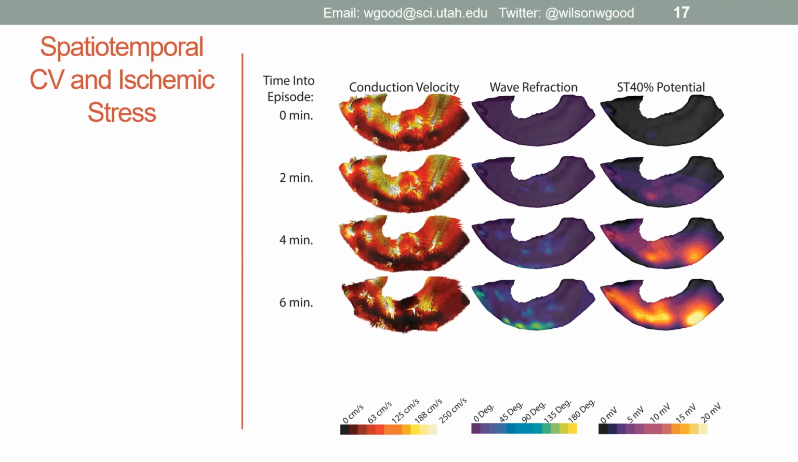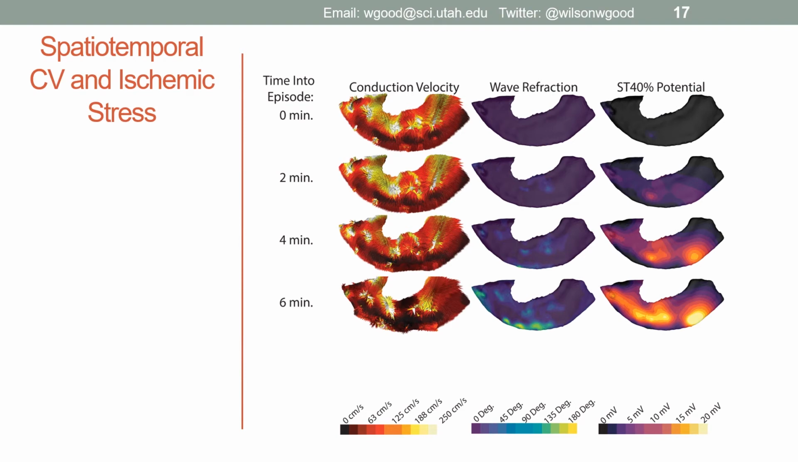6 minutes into the ischemic intervention, we are starting to observe very large changes to the propagation sequence, with some regions in the mid-myocardium and epicardium conducting close to 0 centimeters per second, and some regions near the epicardium refracting nearly 180 degrees, meaning the wavefront has completely flipped orientation from its direction before ischemia.